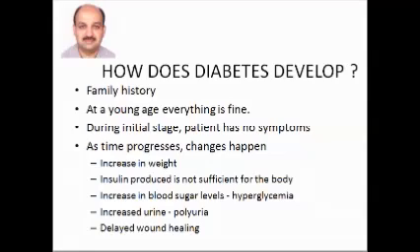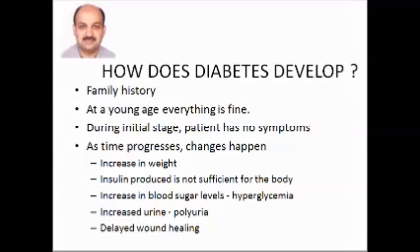How does diabetes develop? As it is commonly known, diabetic patients will almost always have a family history. So if your grandparents or if your parents have diabetes, you have to be careful to know if you are going to develop diabetes. At a young age, everything is fine.